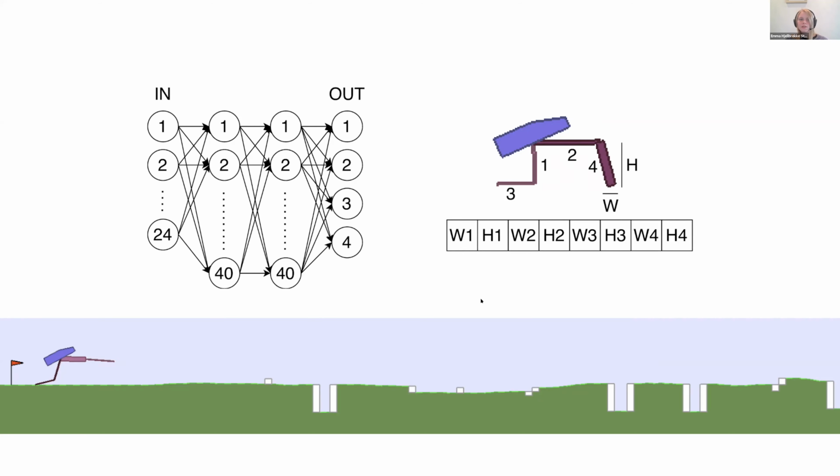On the bottom here, you can see an example of a bipedal walker environment. Here you can see all the 4 different features that can appear in an environment: the stumps, the pits, the stairs, and the rough terrain.